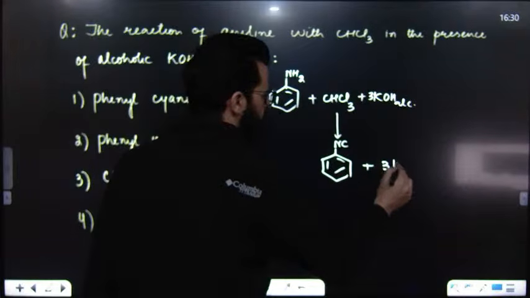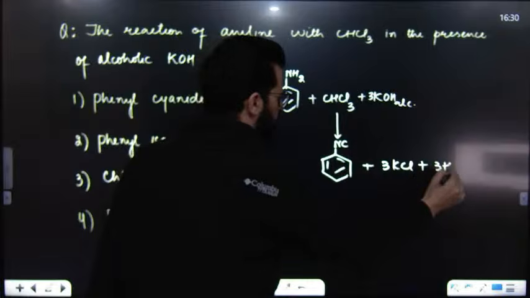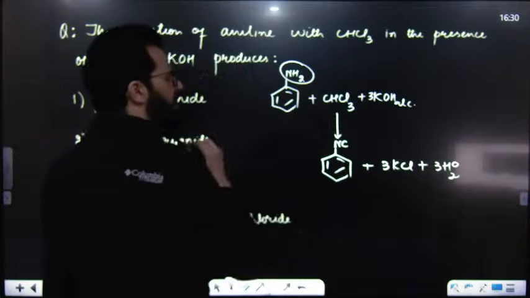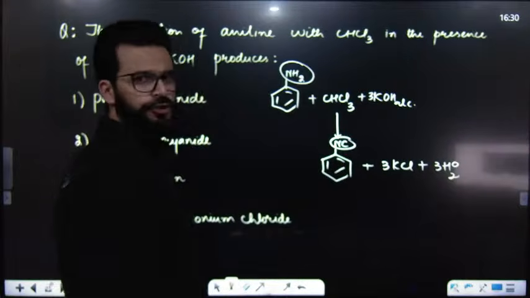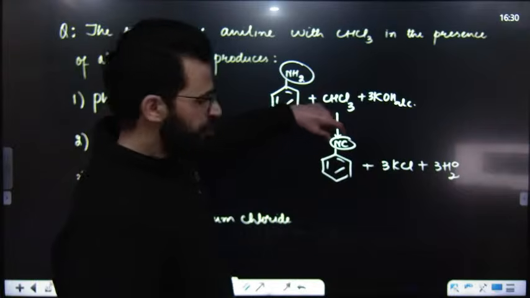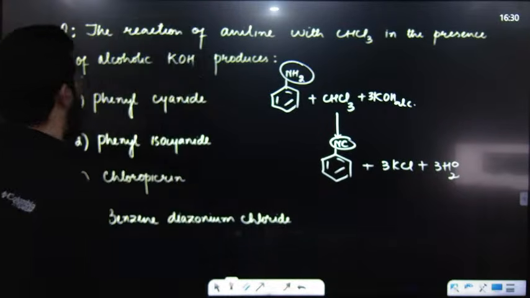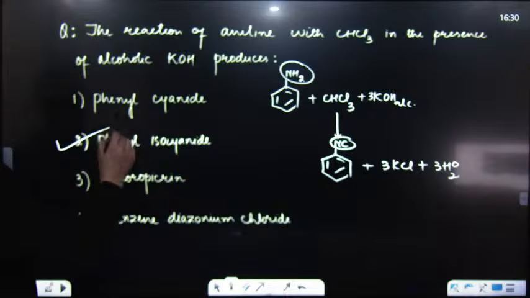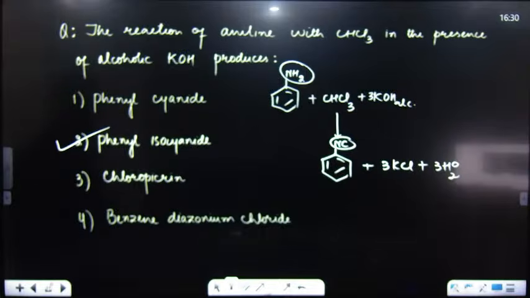Then it is 3 KCl and 3 H2O, because we know it's this NH2 group which is changed to NC group. So this is isocyanide. This is phenyl isocyanide, which is the product.